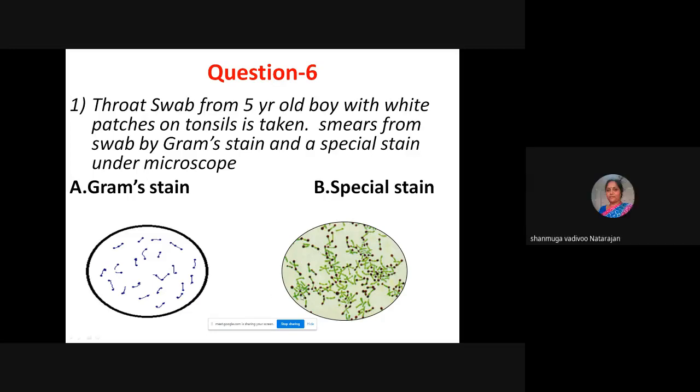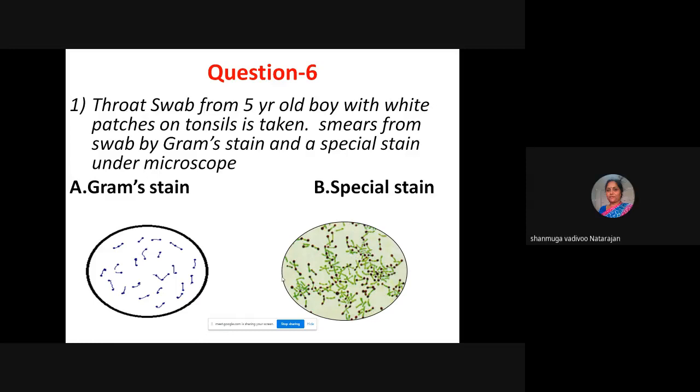Toluidine blue is taken up by the volutin granules, and malachite green is taken up by the cytoplasm. Okay. So you can appreciate V forms and L forms.